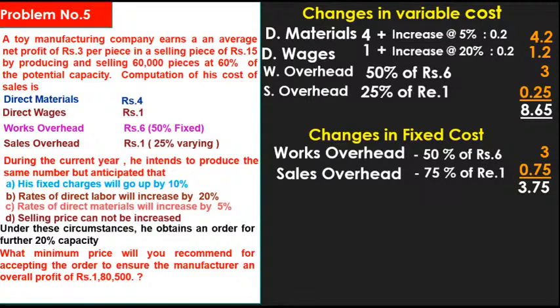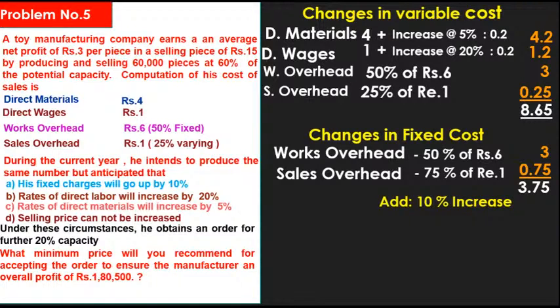Also given in the problem, the fixed charges will go up by 10%. Okay, now I have to add the 10% increase. Means 3 rupees 75 paisa into 10 divided by 100.